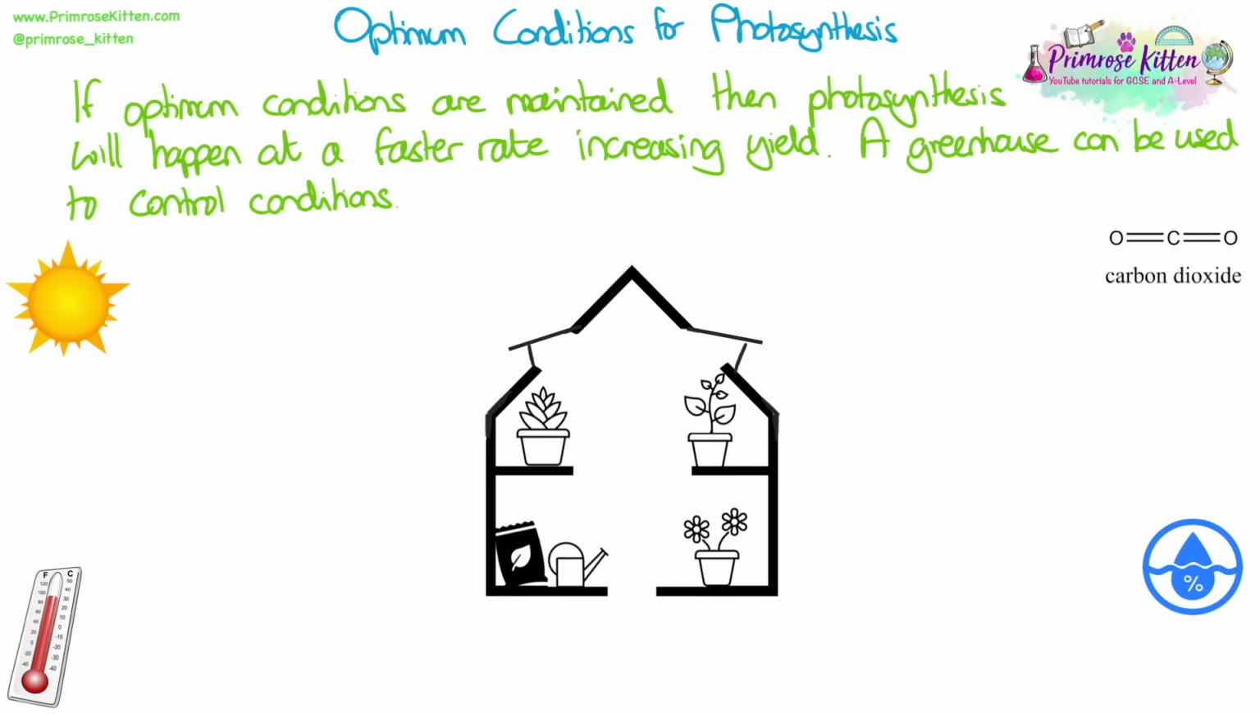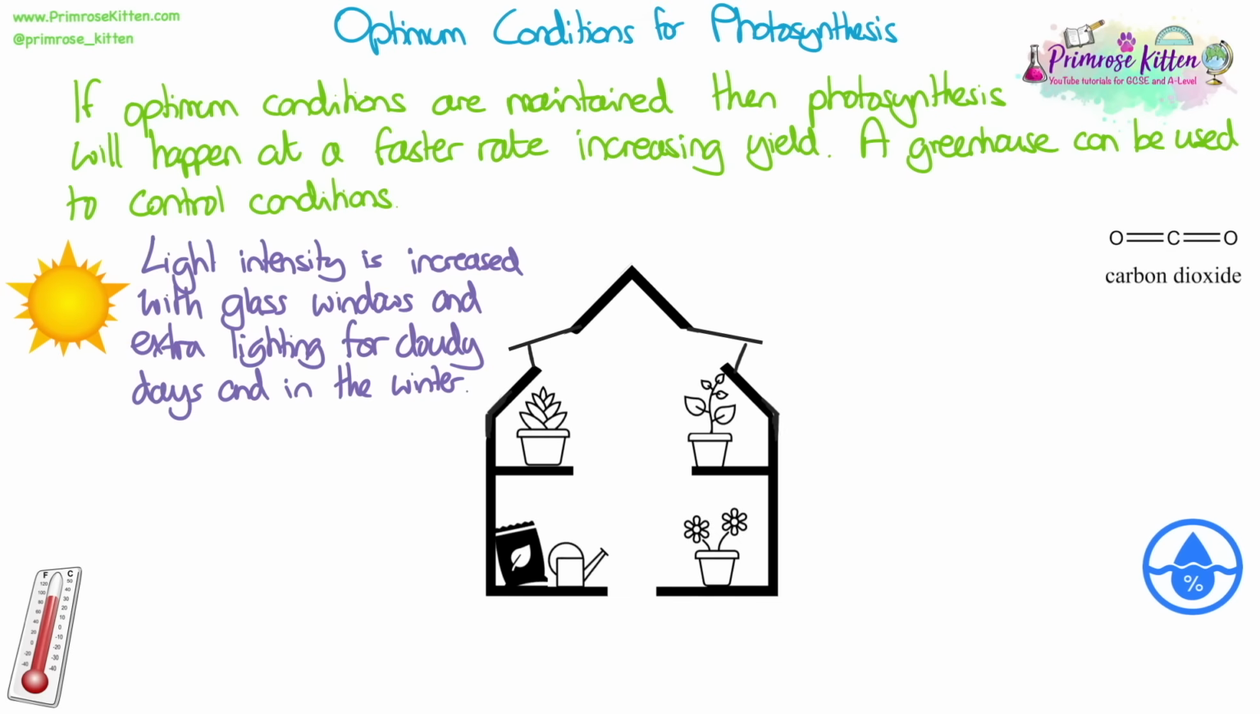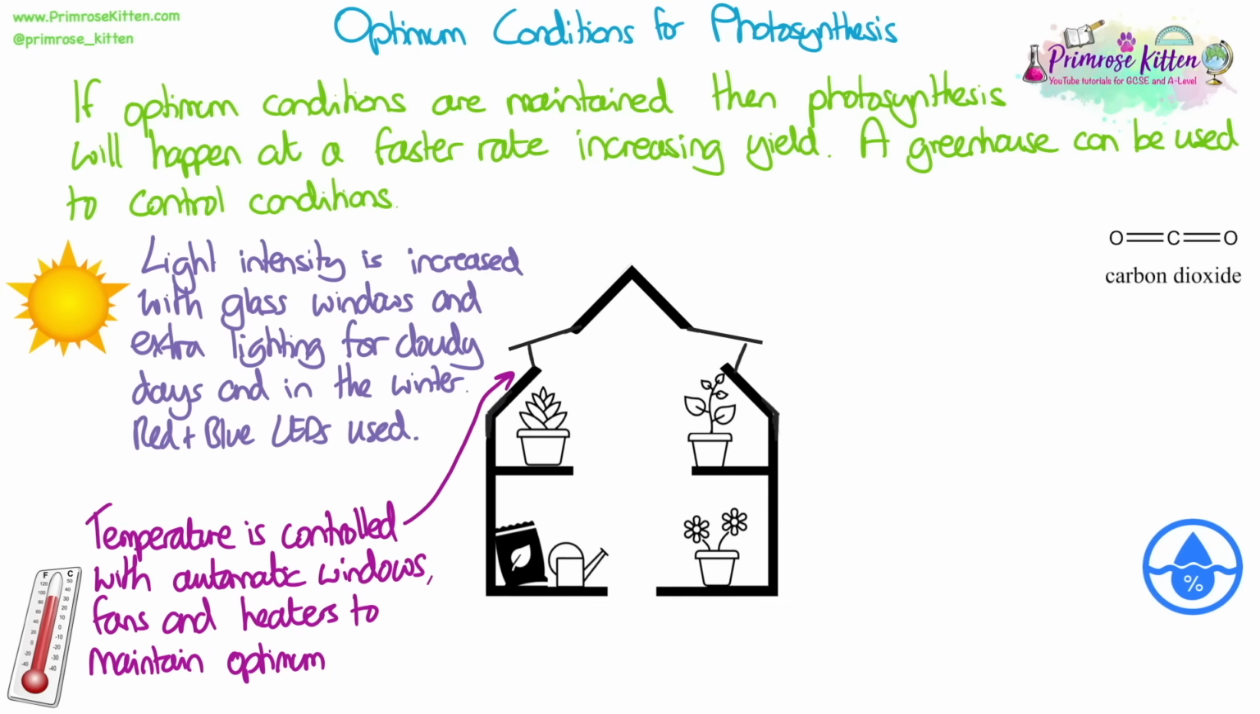If optimum conditions are maintained, then photosynthesis will happen at a faster rate, increasing the yield. A greenhouse can be used to control these conditions and optimise them. Light intensity is increased with glass windows and extra lighting for cloudy days and in the winter. Red and blue LEDs could also be used, as these wavelengths increase the rate of photosynthesis. The temperature is controlled with automatic windows, fans and heaters that maintain an optimum temperature throughout the year.